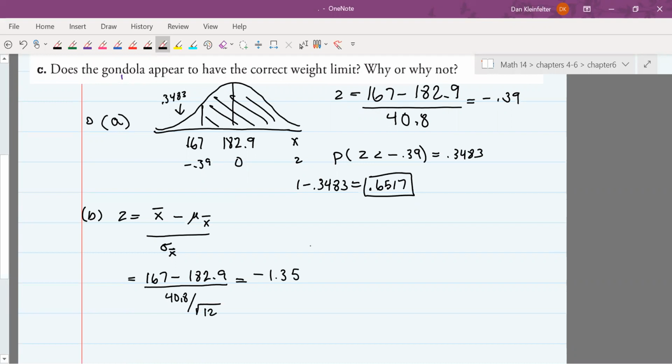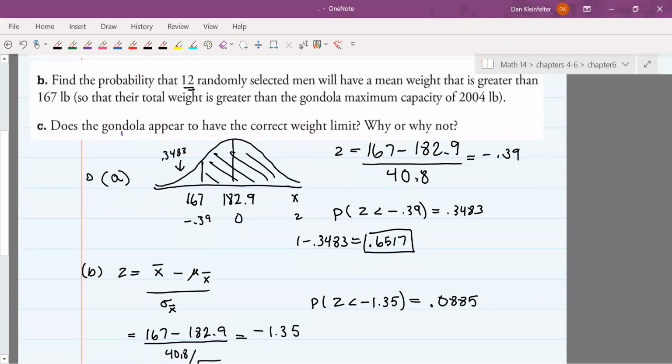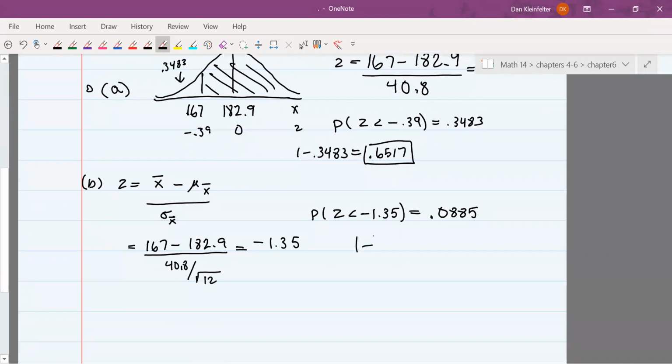Okay, so then we'll need the probability that Z is less than negative 1.35. Once again, looking to our Z table, 0.0885. We still want the area to the right, so we'll again take the complement of that. That's 0.9115.